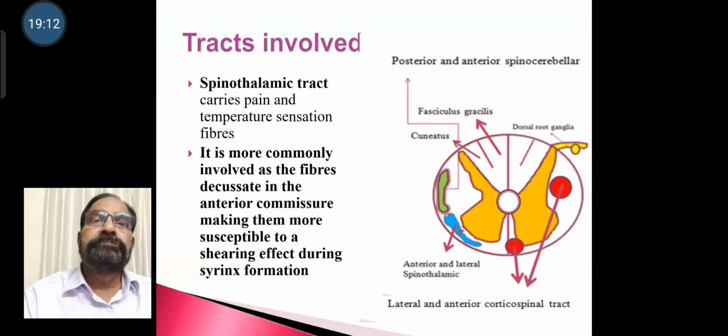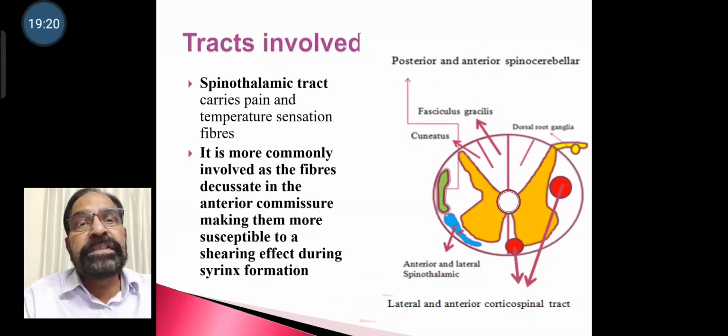Tracts involved. Spinothalamic tract carries pain and temperature sensation fibers. It is more commonly involved as the fibers decussate in the anterior commissure, making them more susceptible to the shearing effect during the syrinx formation. In the picture you can see how the syrinx appears. That is, the central canal widens, compressing or overturning the spinothalamic tract.